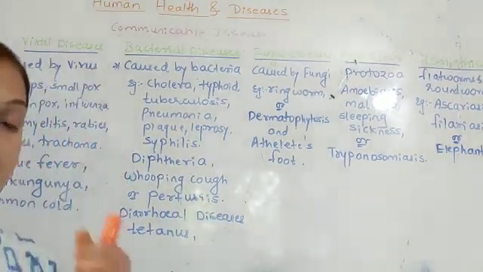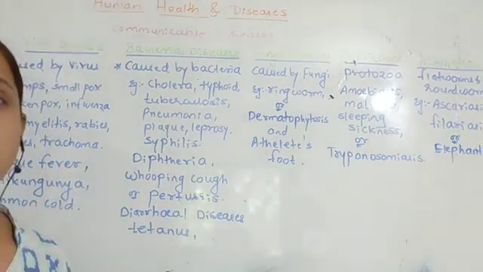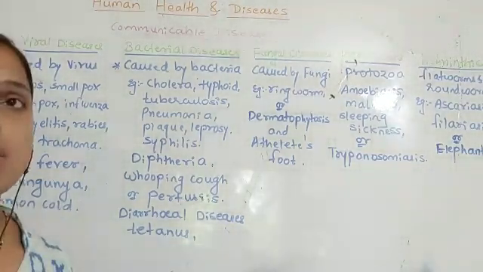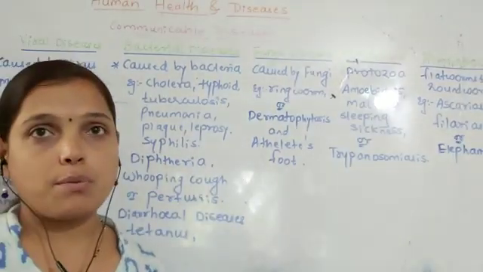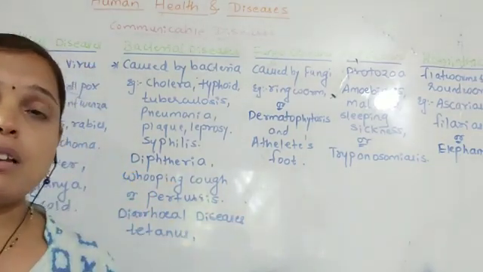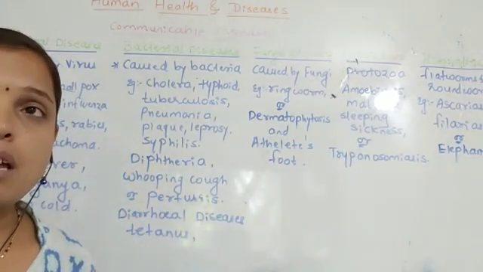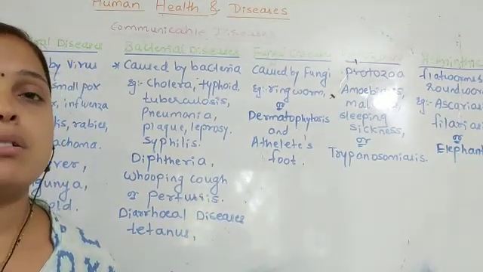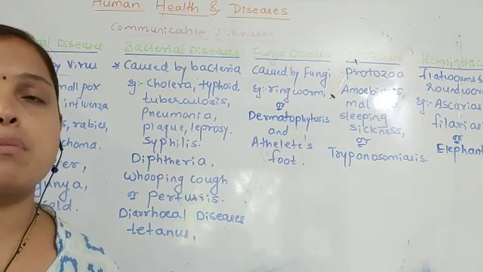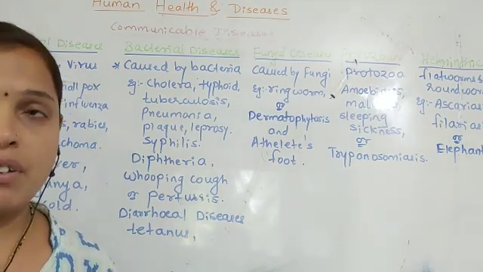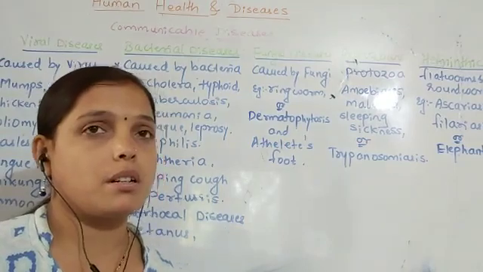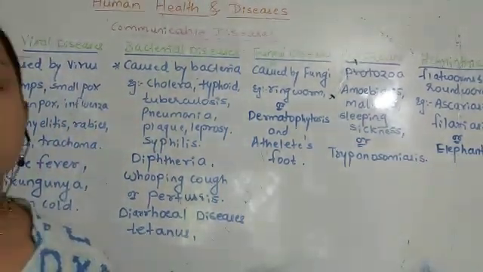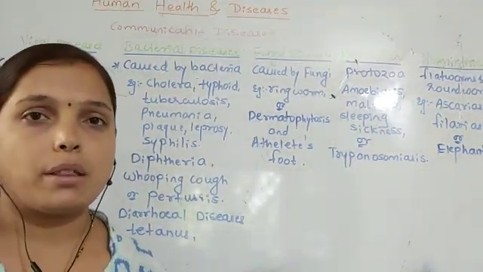We have also seen that some human carriers are present, and even if it is present in the womb of a mother, it can be transferred through the placenta. Then we have seen they can be transmitted through direct contact and through droplets. So many diseases are transmitted from an infected person to a healthy person, and these diseases are caused by pathogens.